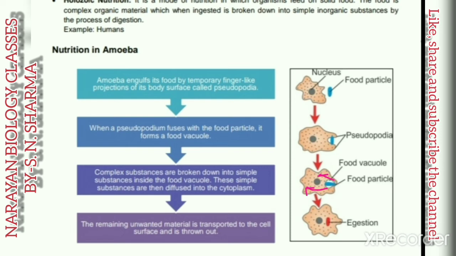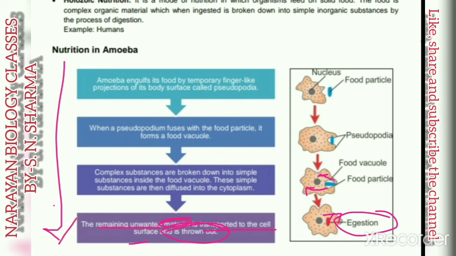Lastly, the process known as egestion starts, and in egestion the remaining unwanted waste material is transported to the cell surface and thrown out. Now this excretory product comes to the cell membrane of the amoeba, fuses with the cell membrane, and is thrown outside the body. This is the heterotrophic mode of nutrition which occurs in amoeba. This is a simple type of organism.